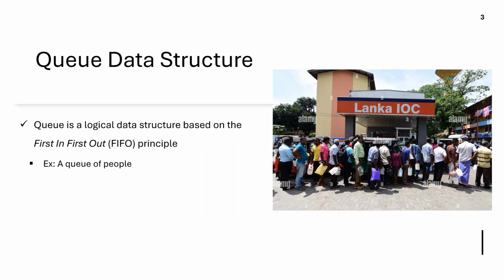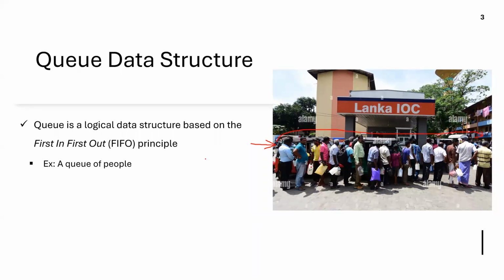The principle behind queue is that you join the queue at the end, and you will have to wait all the way until you go to the front of the queue to be served.